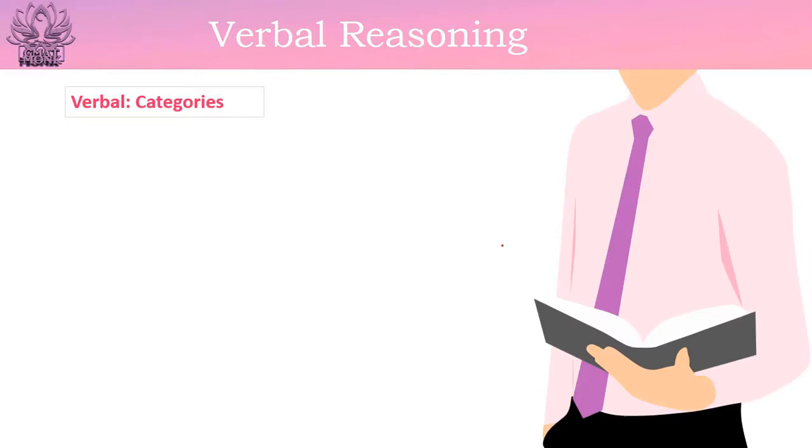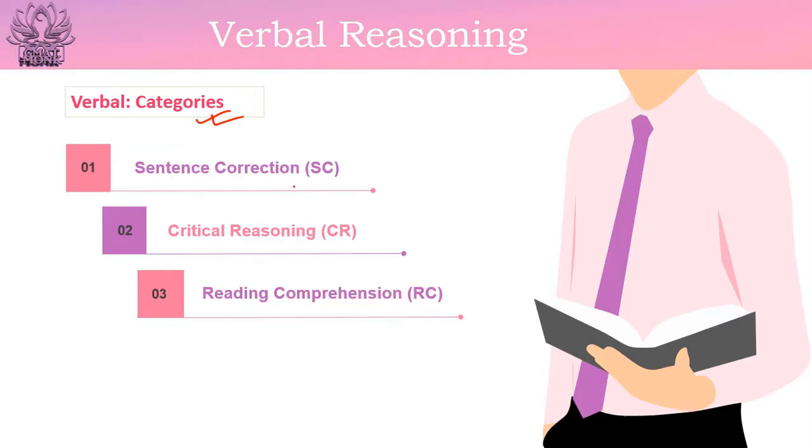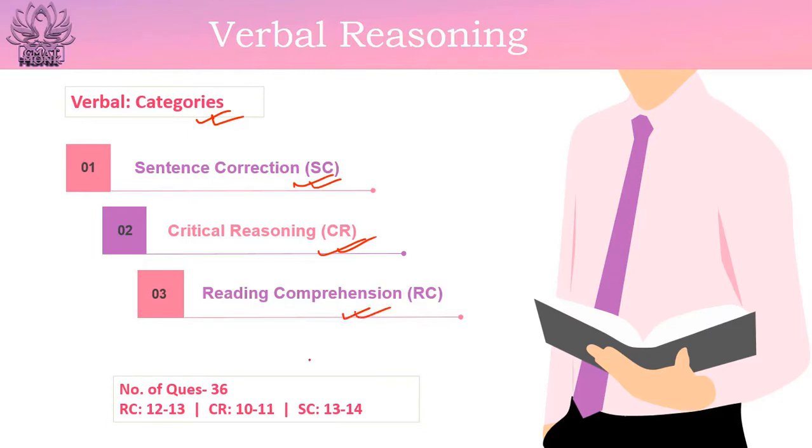Now the next section would be verbal reasoning. In verbal there would be 3 categories. So the first would be sentence correction, second type would be critical reasoning, and then the third type of questions would be reading comprehension. So in sentence correction questions, there would be one sentence and a portion of that sentence would be underlined, and you have to find out whether the underlined portion is error free or that contains some error. And then based on your grammar or logical knowledge, you have to rectify that error. That is, you have to correct that error.